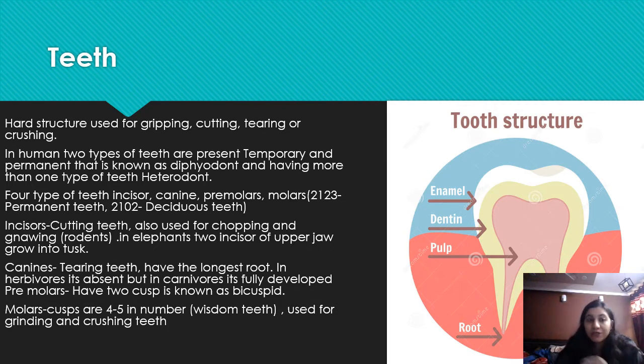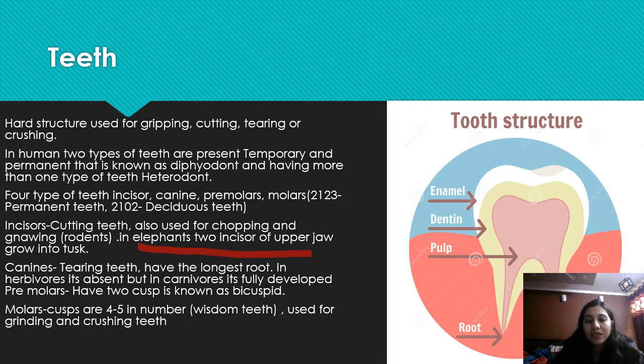Elephant, this is a very important point. In elephants, 2 incisors of the upper jaw grow into tusks. This is an important question: which type of teeth grow into tusks in elephants? That is the incisor, and that is the upper jaw, 2 incisors. Now canines help in tearing. And one more important point for canines, they have the longest root.